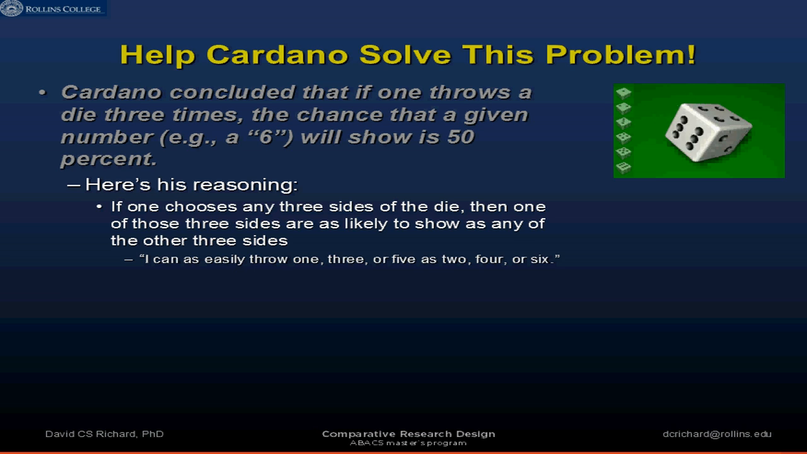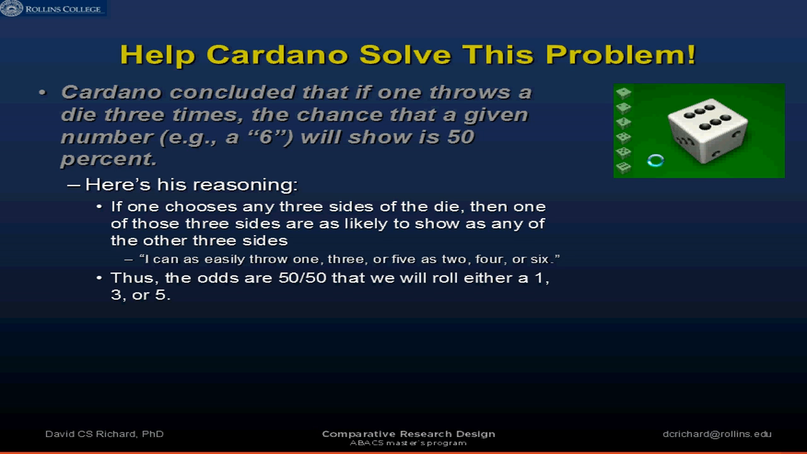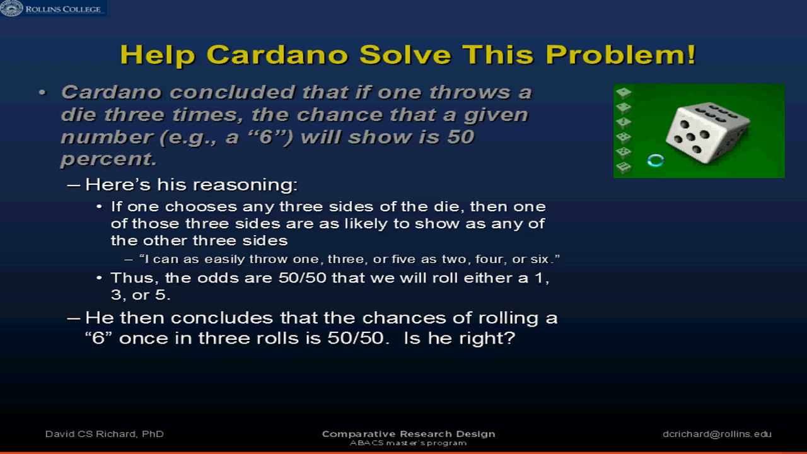I can easily throw a 1, a 3, or a 5, as well as a 2, a 4, or a 6. And so the odds of throwing odd or the odds of throwing even are equal. It's 50-50. Because I'm throwing the die 3 times, then the notion is that there's a 50-50 chance that I will actually roll a 6. And at this point you might be going, I'm not sure about that last part. The first part kind of makes sense. The last part doesn't really make sense. But his conclusion was the odds are 50-50 that we will roll either a 1, a 3, or a 5 across 3 rolls. That means that the odds of rolling a 6 in one of the 3 rolls is 50-50.